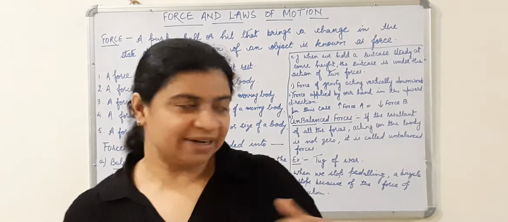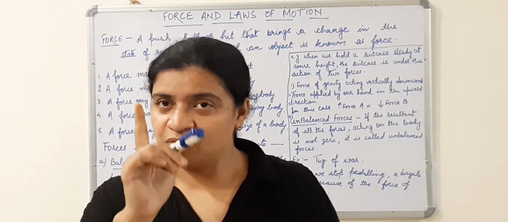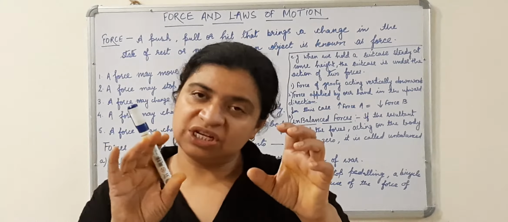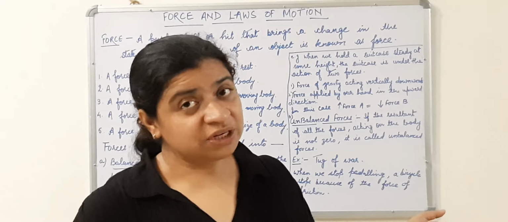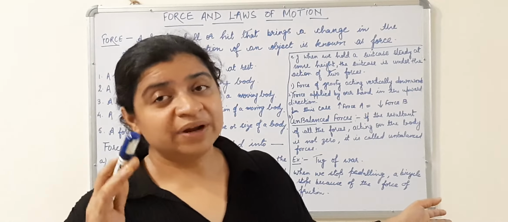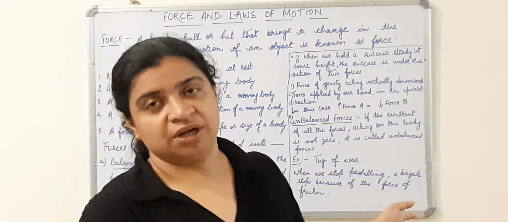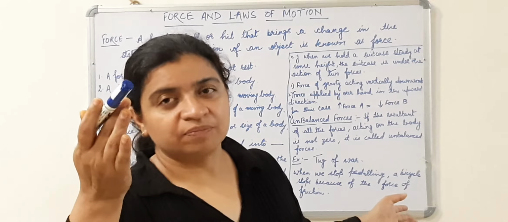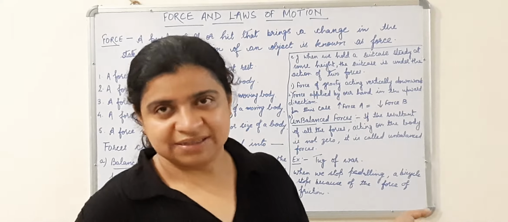When you stop paddling, one force has become zero, whereas the other force is still acting on the object. That force will bring a change in the state of motion. That force will bring the cycle to rest.